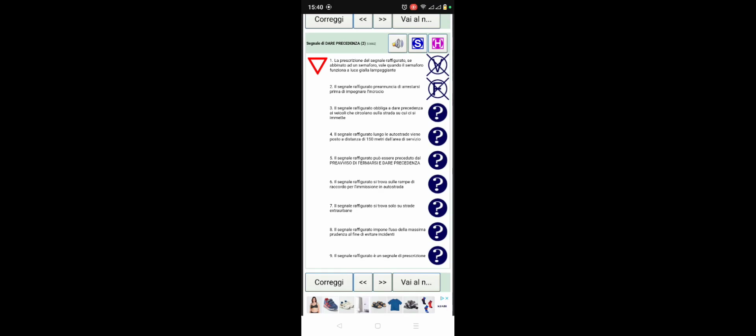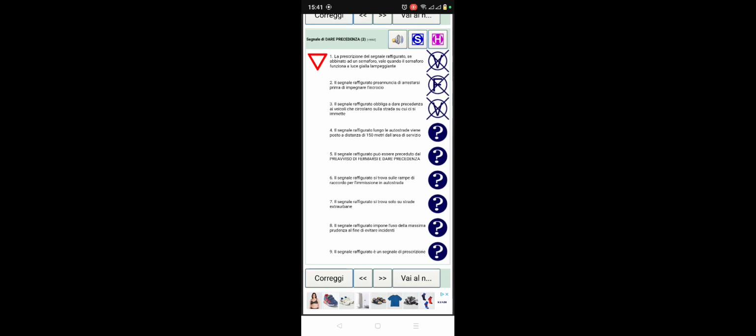Number 3. Il segnale raffigurato, this sign figure, obbliga a dare la precedenza ai veicoli che circolano sulla strada su cui si immette. So this sign figure obliges us to give right of way to vehicles circulating on the road we are about to enter. And it's true.